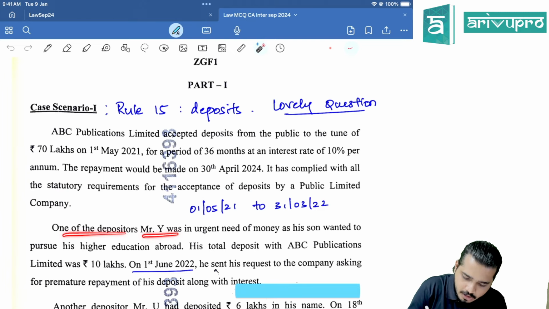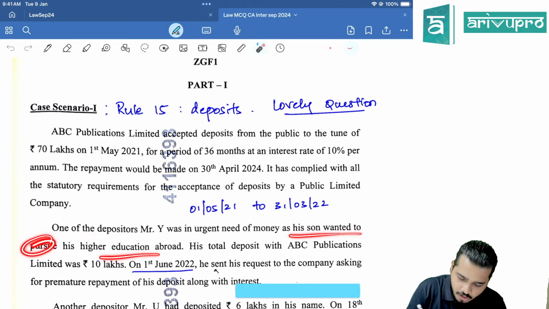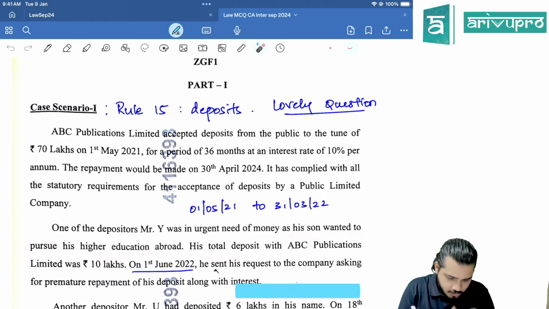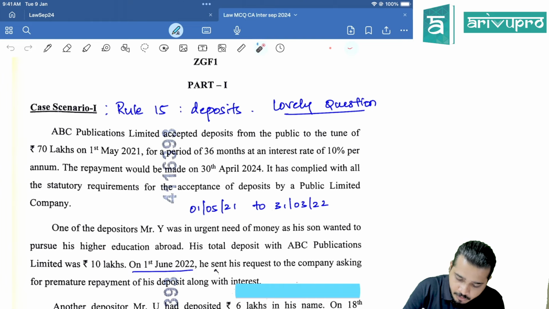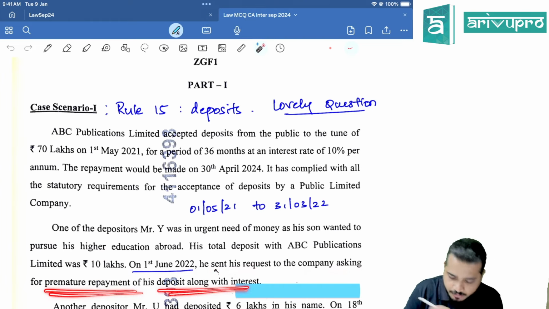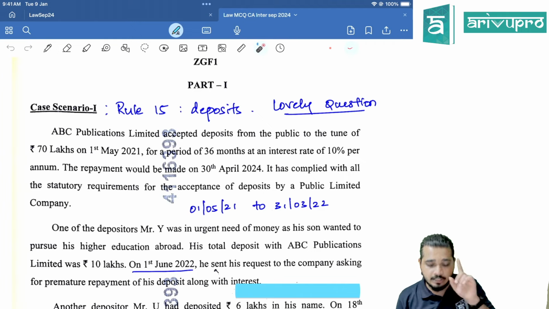One of the depositors, Mr. Y, was in urgent need of money as his son wanted to pursue higher education. His total deposit was how much? 10 lakhs. On 1st June 2022, he sent his request to the company asking for premature repayment of his deposit along with its interest.